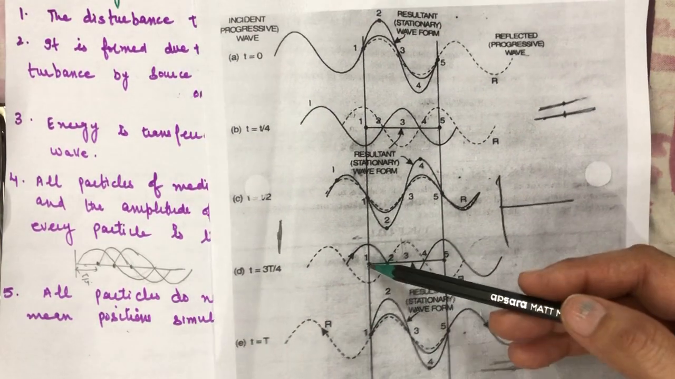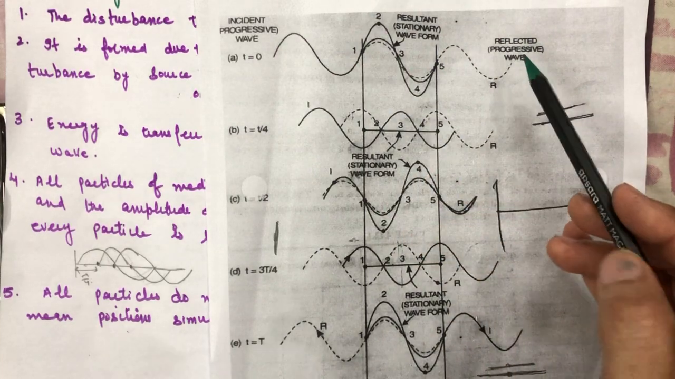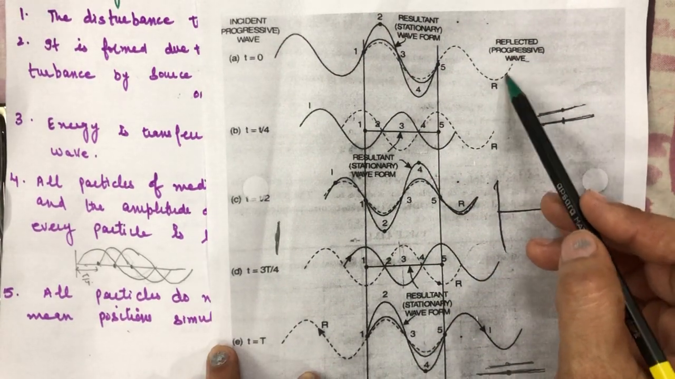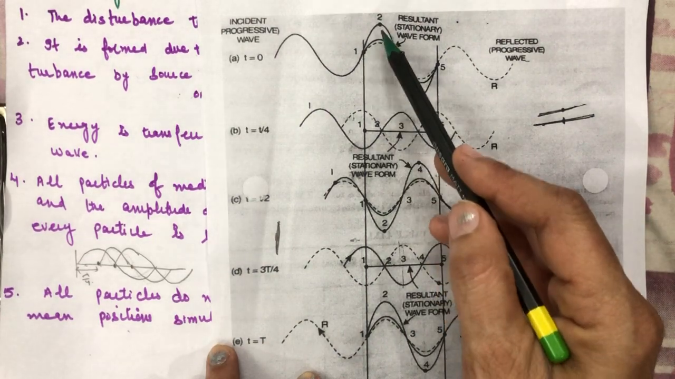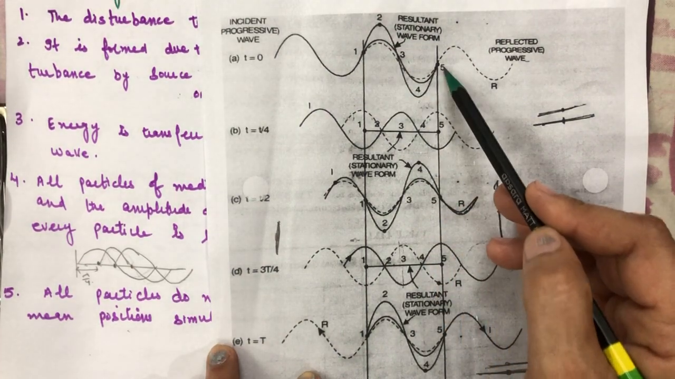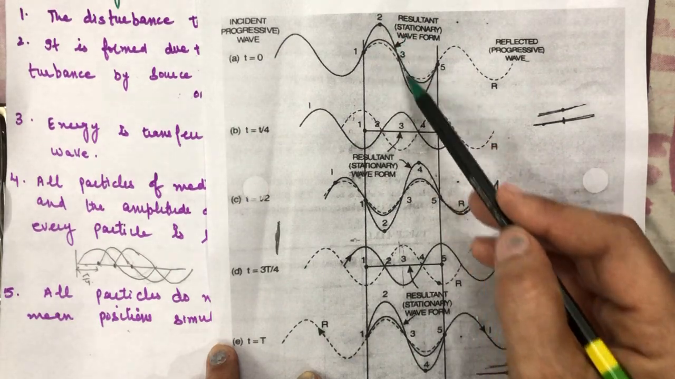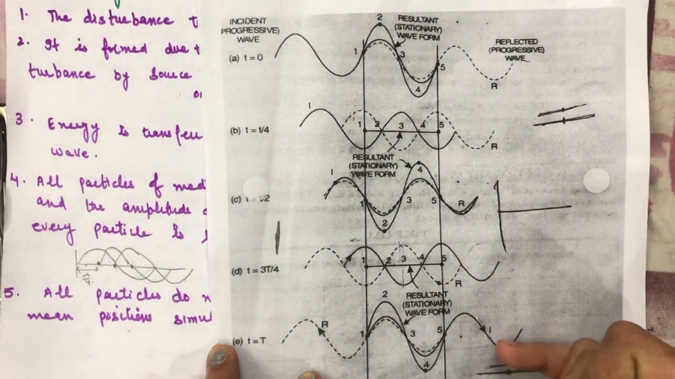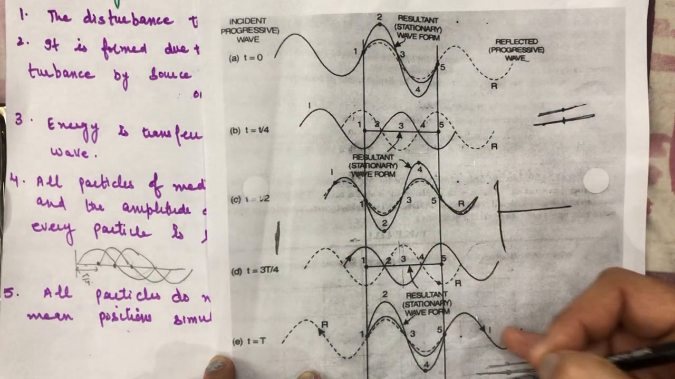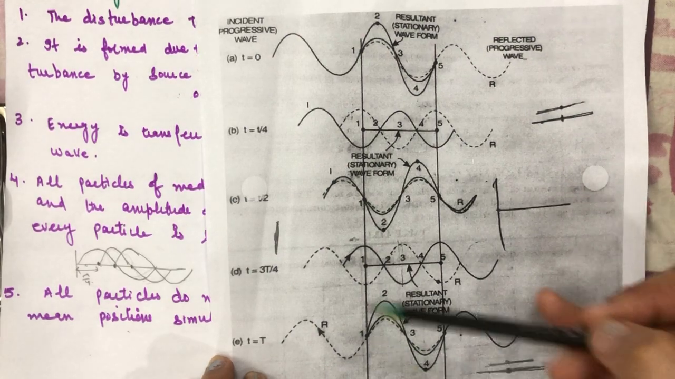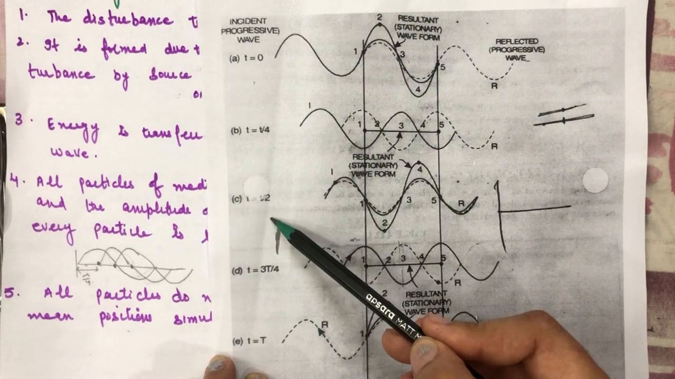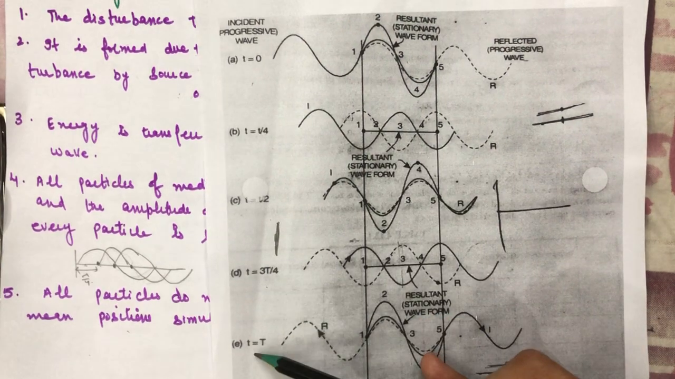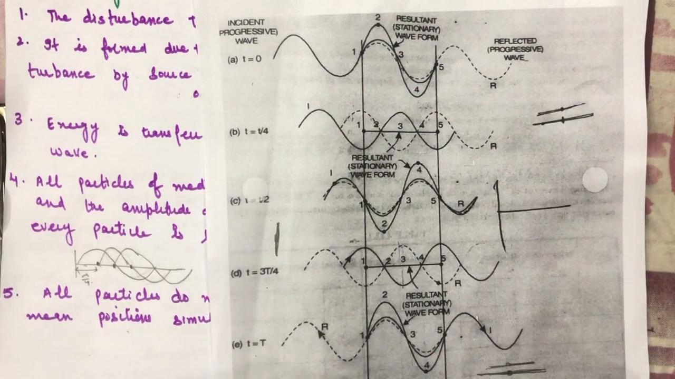There is the incident progressive wave, and this is the reflected progressive wave, and there are 5 particles, 1 2 3 4 5, and the resultant stationary waves are formed at different times. This is the total figure showing the total time interval. This is when t equal to 0, this is when t equal to T by 4, then T by 2, then 3T by 4, then t is equal to capital T.